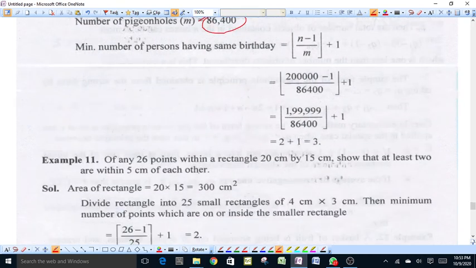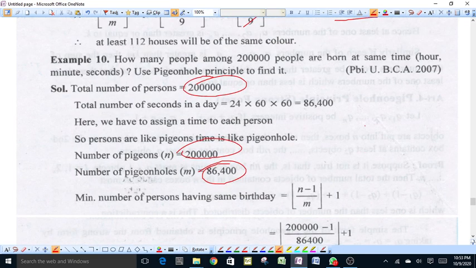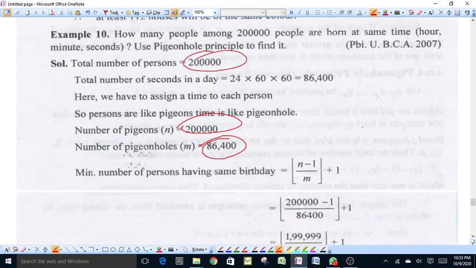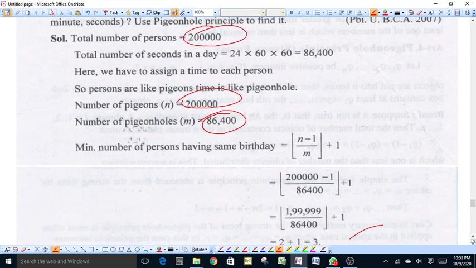This comes out to be 199999 upon 86400, which on dividing and taking the floor function comes out to be 2, plus 1 is equal to 3. Therefore, out of 2 lakh persons, at least 3 persons have the same birth time in seconds.